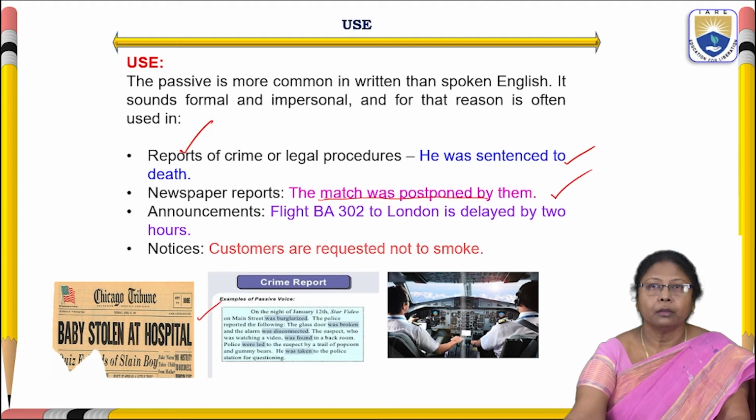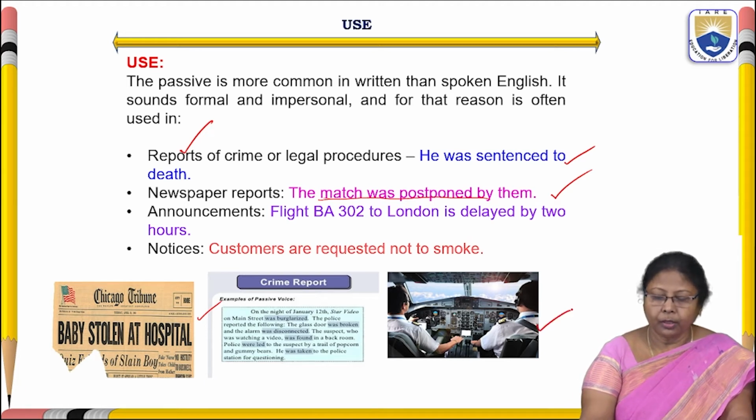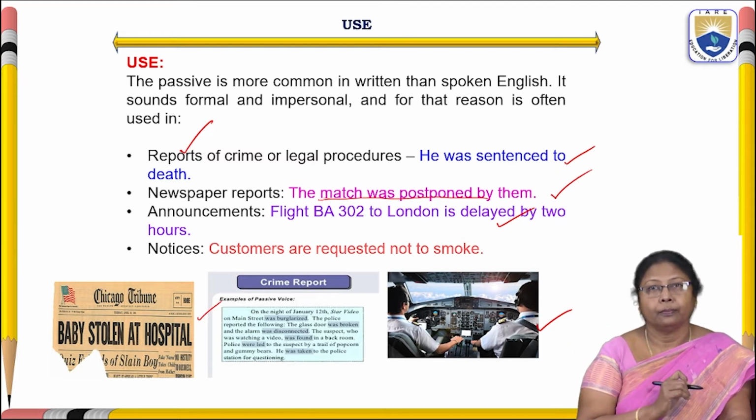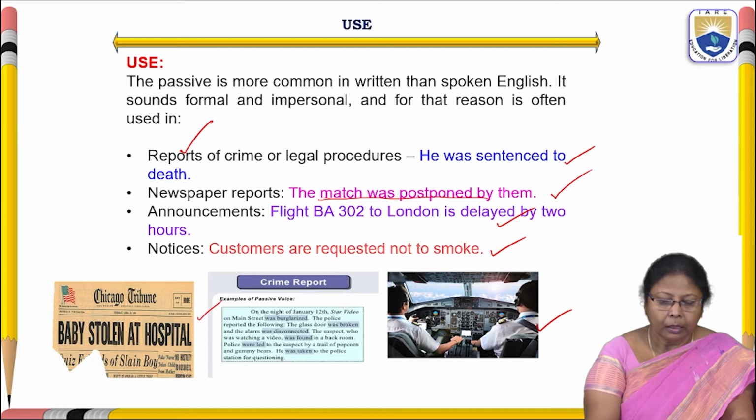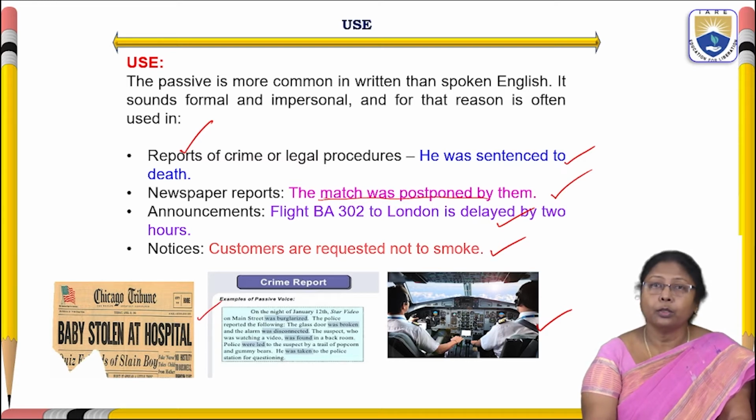Let us see here. I have given one picture here. Aircraft, flight it is. So even announcements given in railway stations and airports go that way. For example, here, a flight BA 302 to London is delayed by 2 hours. So this also comes under passive voice. And even notices. Most notices carry passive voice only. See here, customers are requested not to smoke.